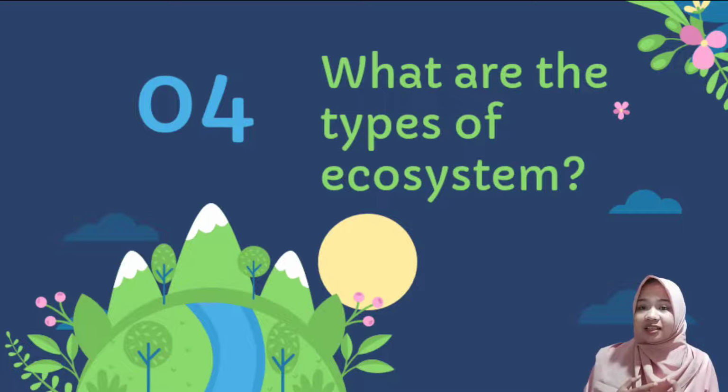Furthermore, in addition to ecosystem components, there are also several types of ecosystem. The types of ecosystem consist of natural ecosystems and artificial ecosystems. Natural ecosystems are formed naturally and without human assistance. Examples of natural ecosystems are forest ecosystems, coastal ecosystems, and river ecosystems. Number 2, artificial ecosystems are formed due to human innovation. Examples of artificial ecosystems are rice fields, aquarium ecosystems, and pond ecosystems.